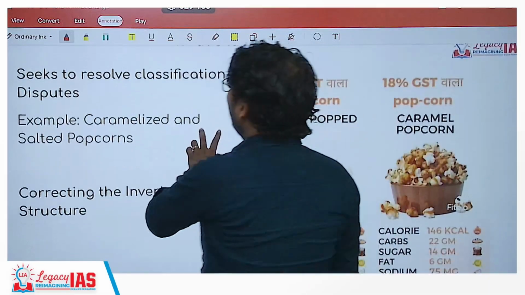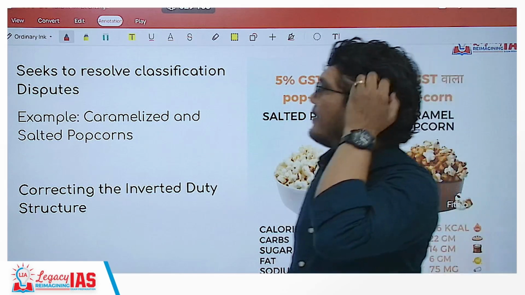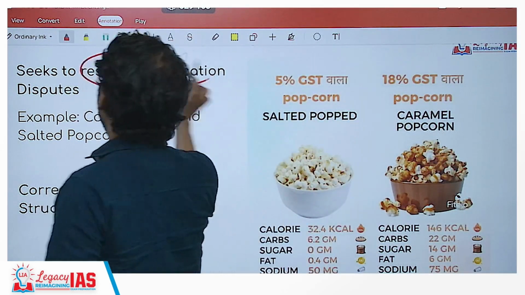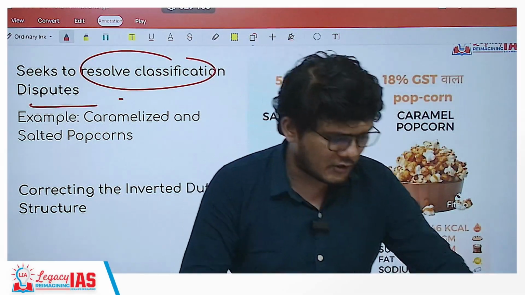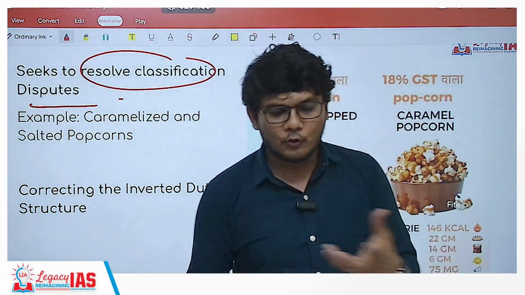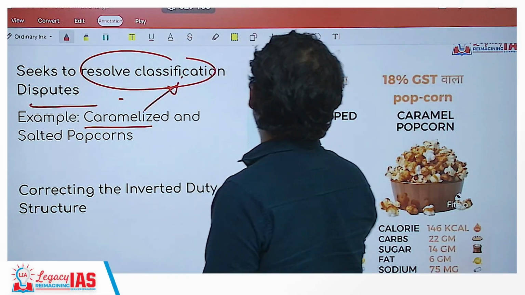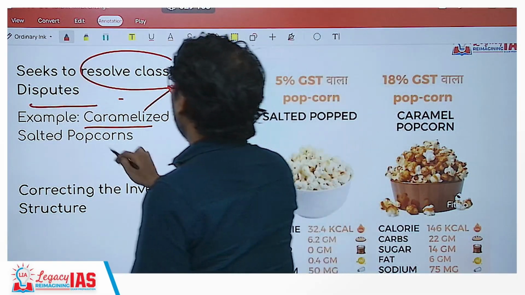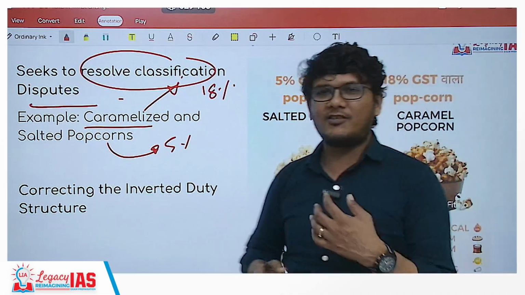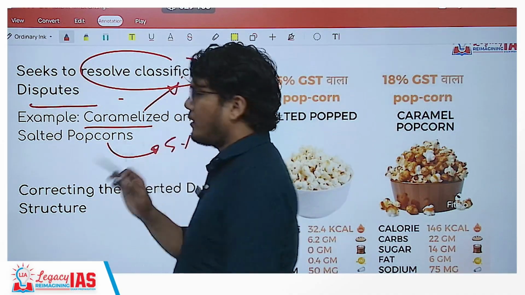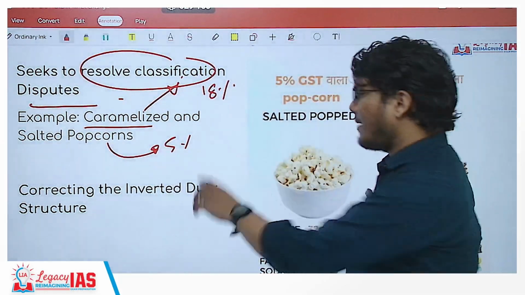Now, what other changes did it seek to implement? Another change was to resolve the classification disputes. For example, in the previous GST rates, there was a lot of confusion in the sense that popcorn, if it is caramelized, was taxed at a higher rate of 18%, and the salted popcorn was taxed at 5% alone. Now all these disparities have been removed. Popcorn is popcorn, whether it is caramelized or salted, it will carry the same GST rate.